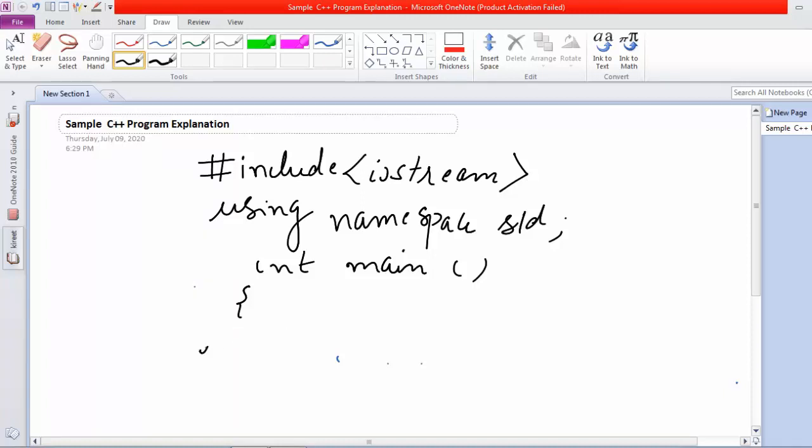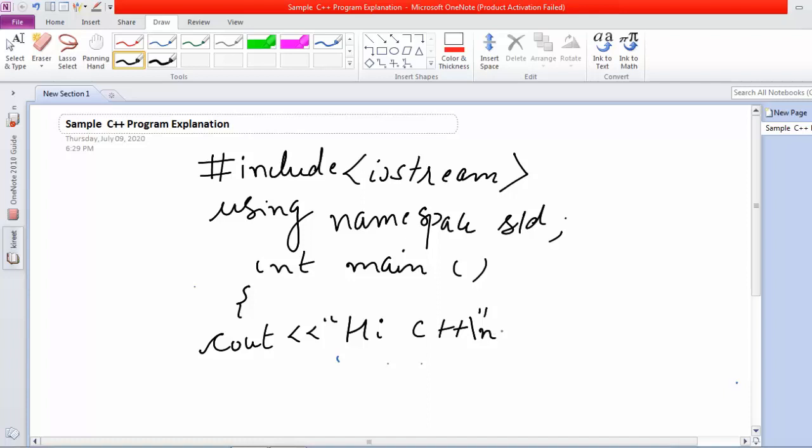For example, if I write cout, hi C++, and want to insert a new line, in C what you do is use a backslash n, which inserts a new line character.